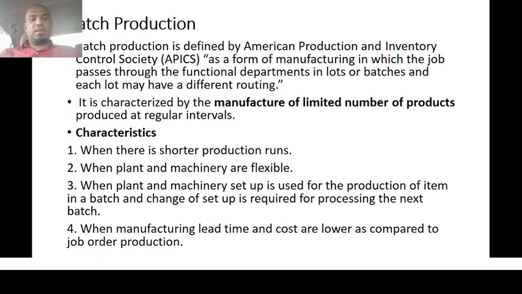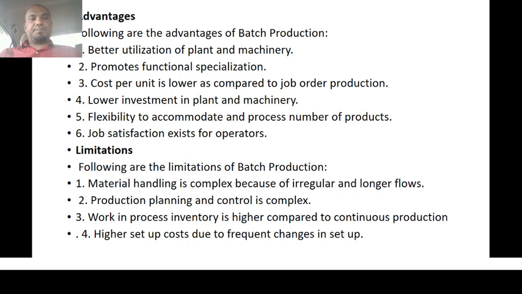Next, manufacturing lead time and cost are lower as compared to job order production. In job order production, we produce according to specification, so the time, duration and cost are already predetermined. That is not the case in batch production, where the manufacturing lead time and cost are lower as compared to job production.